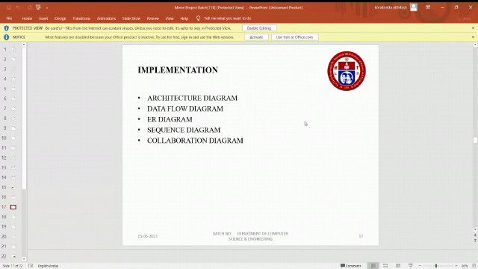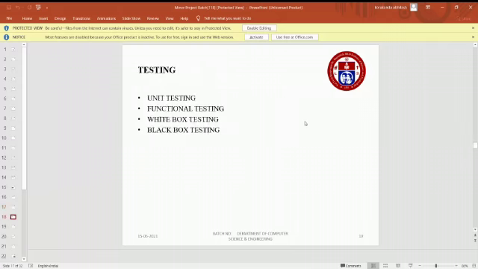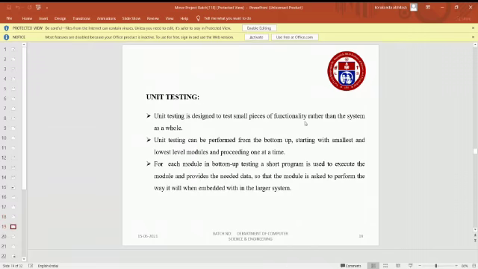Implementation. Here we have implemented the architecture diagram, data flow diagram, ER diagram, sequential diagram, and collaboration diagram. By implementing these architectures, data flows, and ER diagrams, you can easily get knowledge about our project, what steps we implemented, what steps we included, and what things we have done. Testing: unit testing, functional testing, white box testing, black box testing.